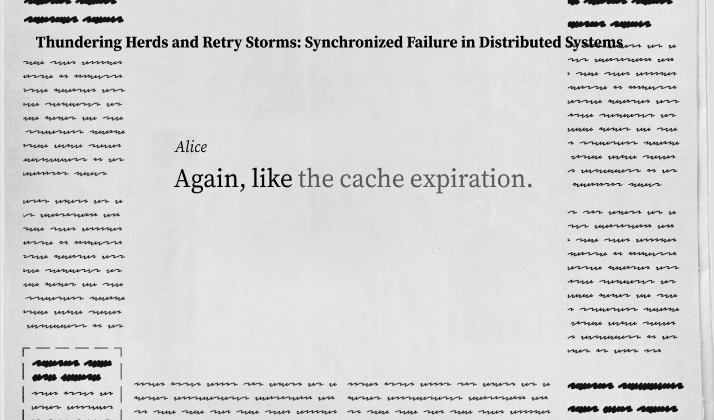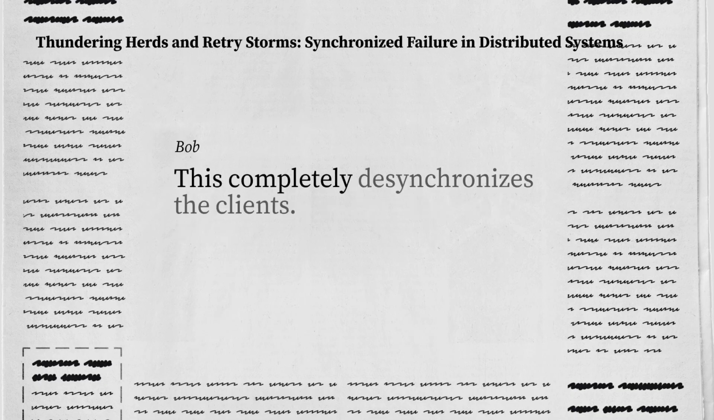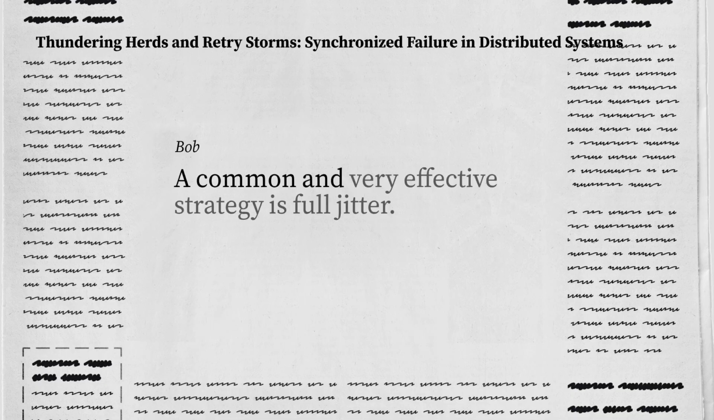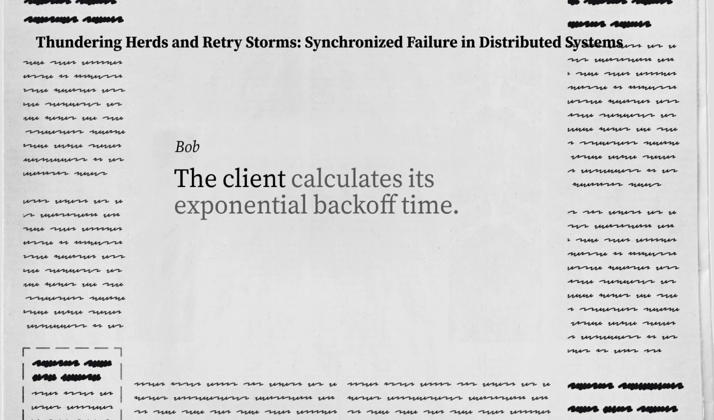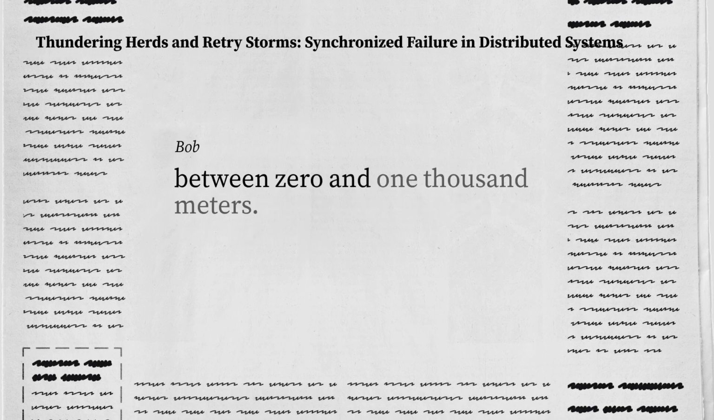Randomness again. Like the cache expiration. Same principle. You add a random amount of time to the calculated backoff delay. This completely desynchronizes the clients. How much randomness? A common and very effective strategy is full jitter. The client calculates its exponential backoff time. Let's say it's 1,000 milliseconds. Then instead of waiting exactly 1,000 milliseconds, it picks a random delay between 0 and 1,000 milliseconds.